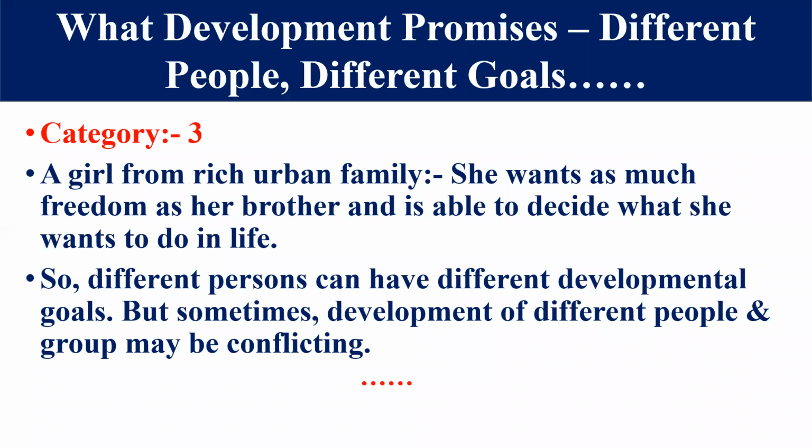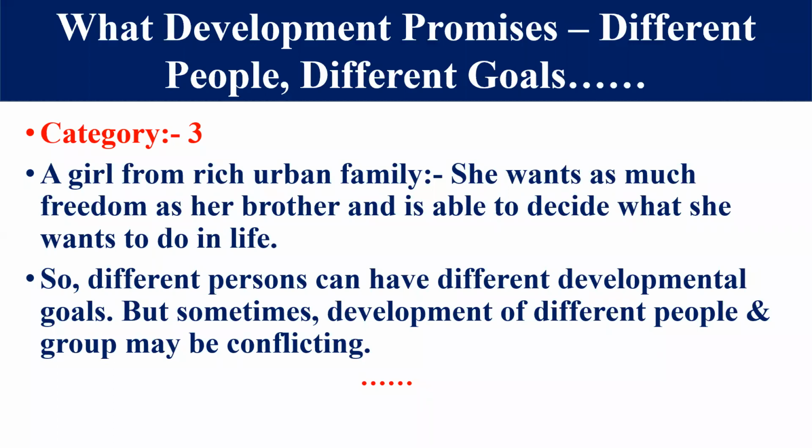How much? As her brother gets. Second thing, she is able to decide what she wants to do in her life. Whatever she wants to be, like an IPS officer, a doctor, or a judge, she must be able to decide this thing. Okay, this is her development goal.